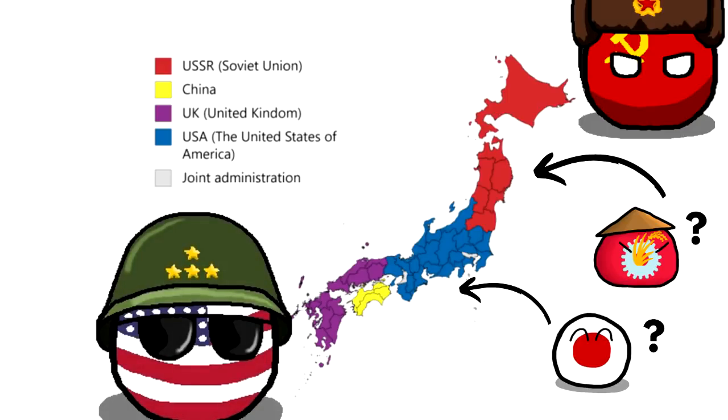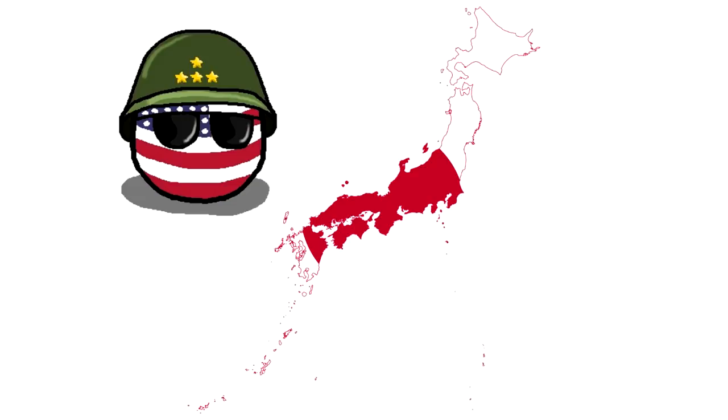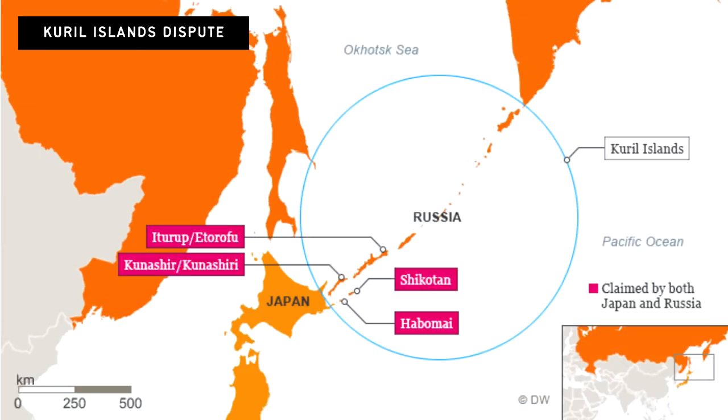States. However, it never materialized as Japan came under the full occupation of the United States, except for the Kuril Islands, which Russia administers today. But Japan still claims it as theirs.